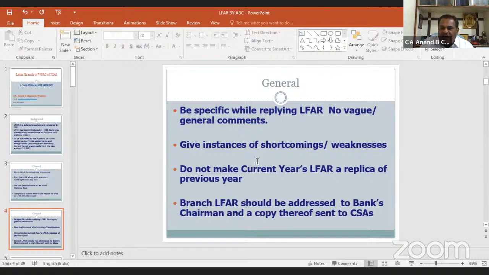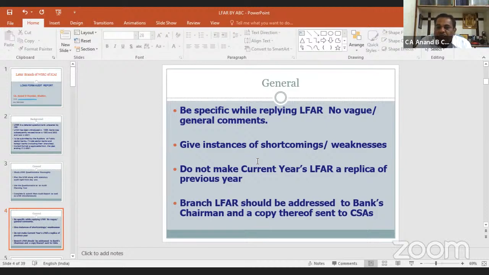What happens is that normally our staff or the bank officers help us to write the LFAR questionnaires. They help us to write the comments or remarks in the LFAR. But that should not be the process. It is not the correct process. We should write our own comments and remarks in the LFAR. What we find in the branch audit, we should take note of each and every item, and we should write it in our remarks and comments while completing the LFAR.